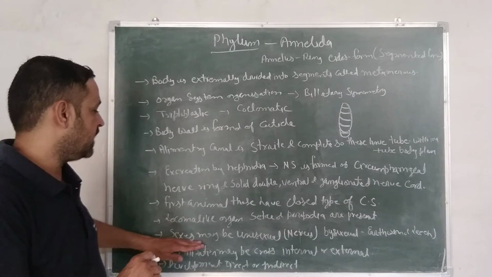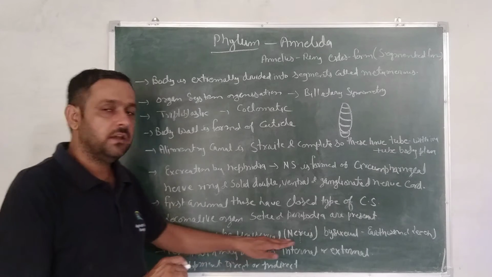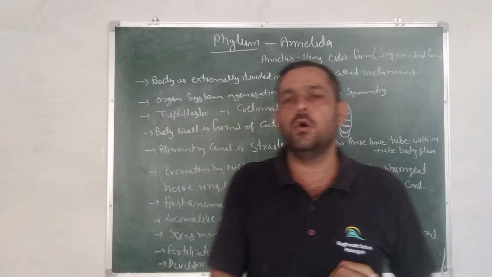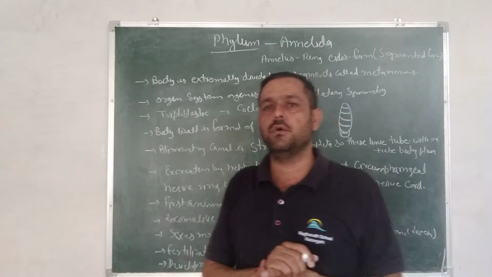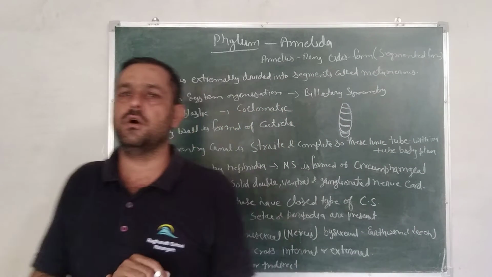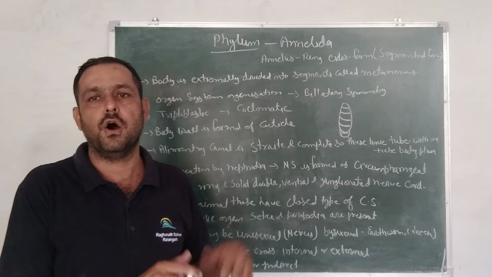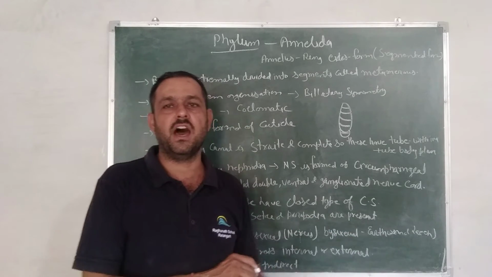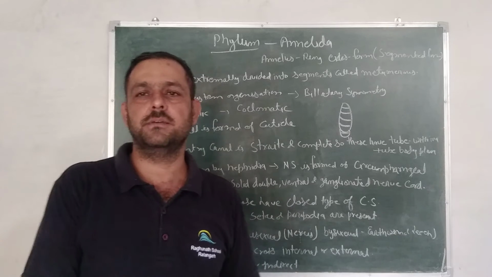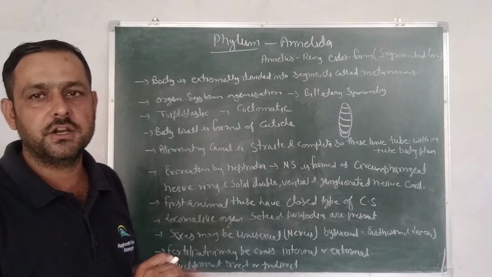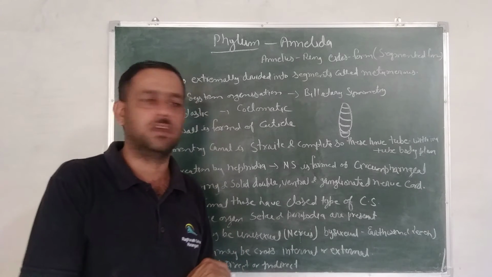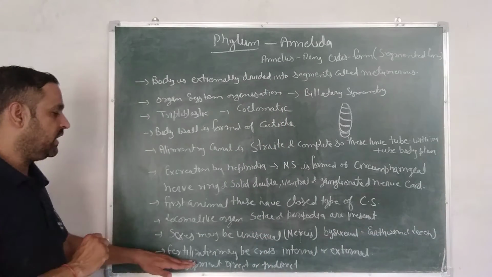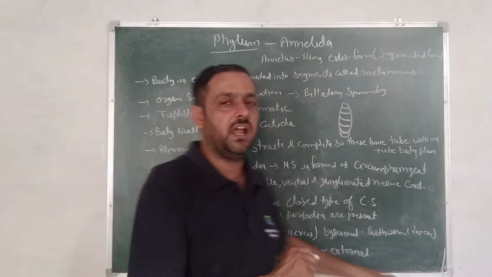Next character, sex may be unisexual in Nereis and bisexual in earthworm. Unisexual means only a single type of reproductive organ is found in a particular organism, like male or female. But in earthworm, both sex organs are found in a single organism. Male and female reproductive organs are found in a single organism, then it is called bisexual. Next, fertilization may be cross, internal and external.